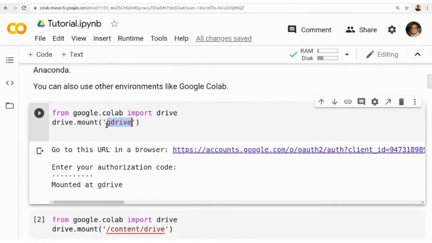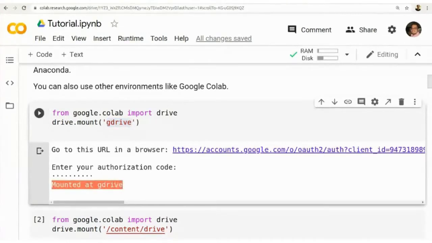When you run this code, it will ask for an authorization code. You will get a link like this. While clicking this link, you will get a code. If you are not logged in, it will ask you to log in. After login, you will get a code. That code you need to paste here. If the authentication is successful, the drive will be mounted.